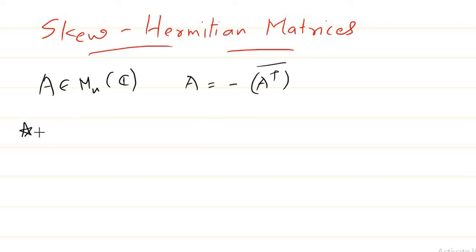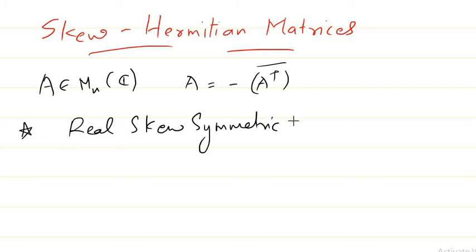Then regarding some properties we must keep in mind: all real skew symmetric matrices are skew Hermitian matrices.